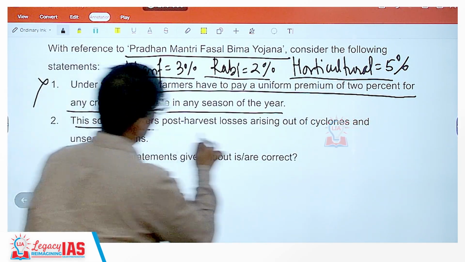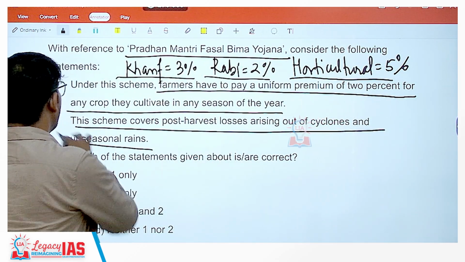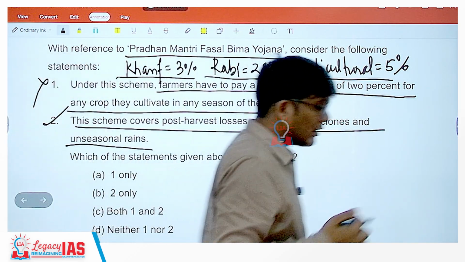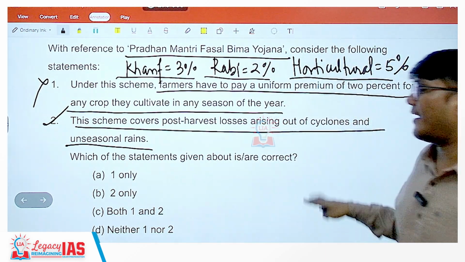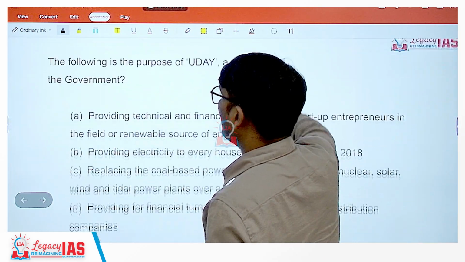This scheme covers post-harvest losses arising out of cyclones and unseasonal rains. Yes, this scheme includes post-harvest losses as well. So the correct answer is option B.